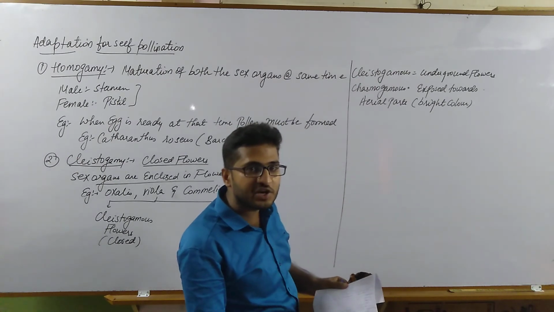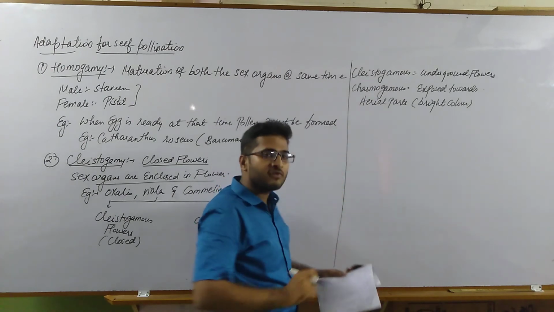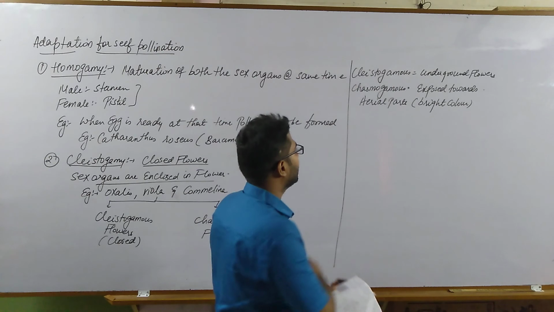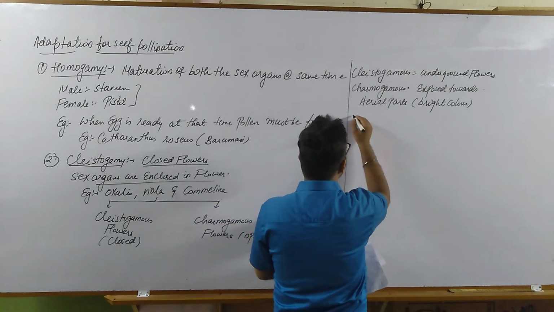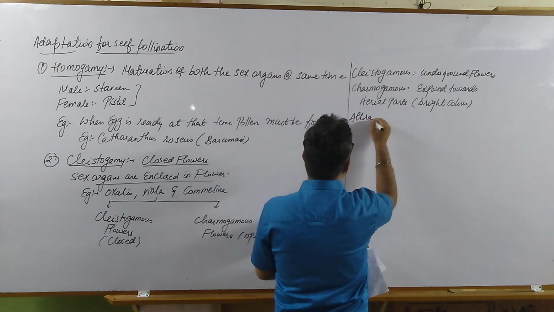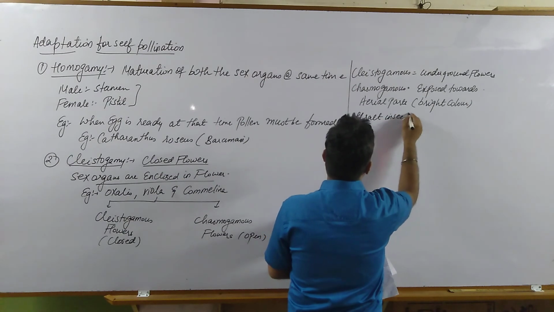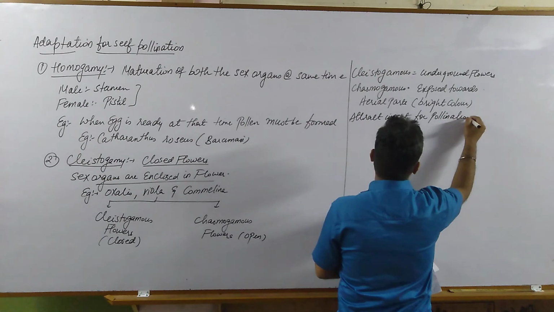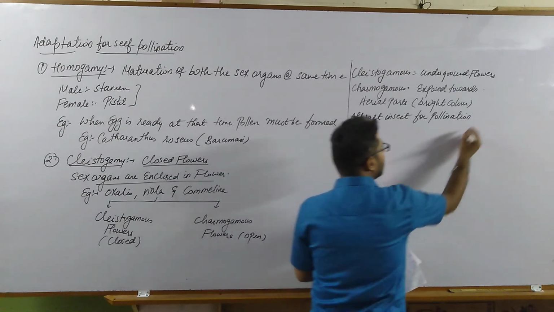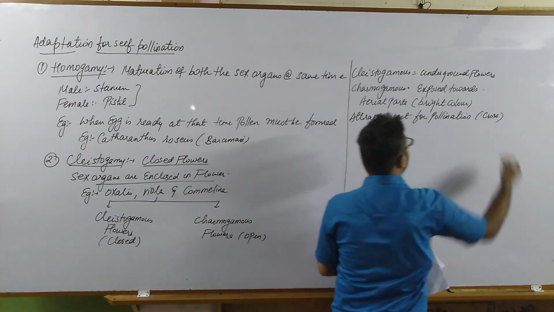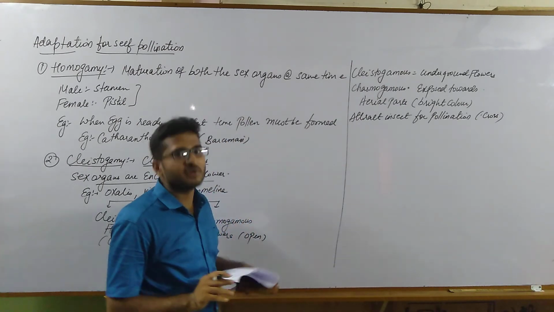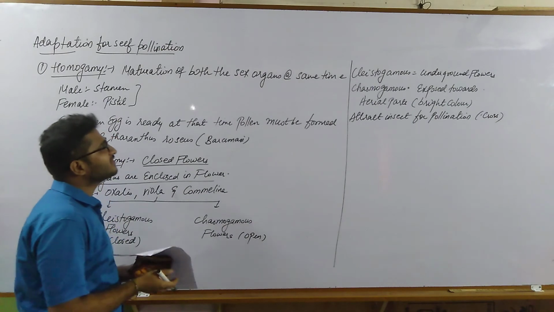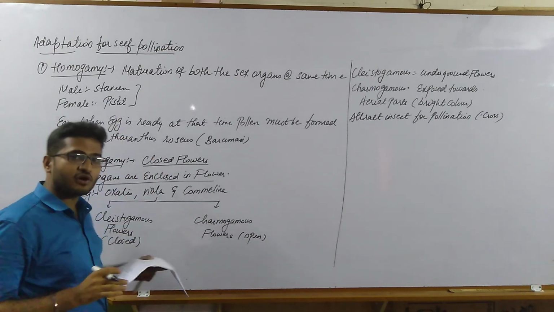And which kind of pollination? Of course, if this is an open flower, it can facilitate cross pollination. So it has bright colors which attract insects for pollination, mainly cross pollination, because this is an open flower, not a closed flower. Okay, so these are the two adaptations for self-pollination.